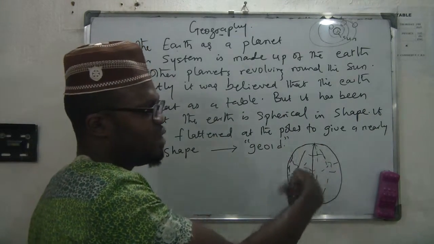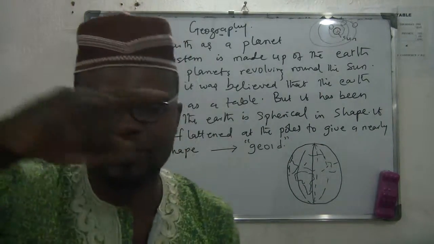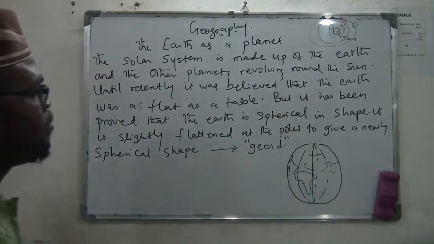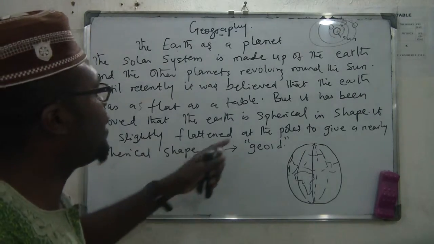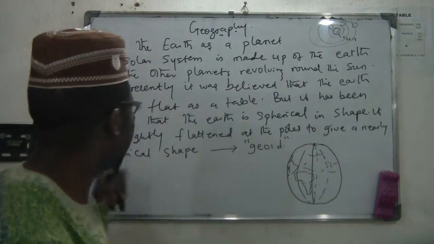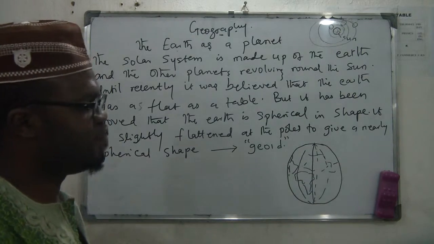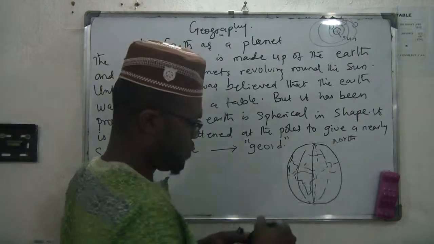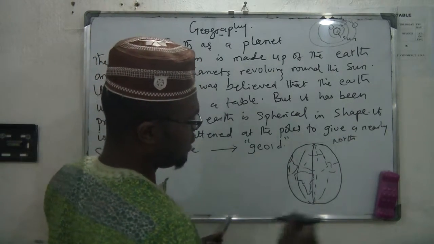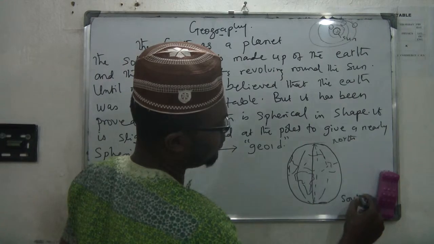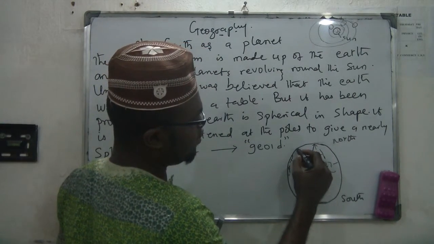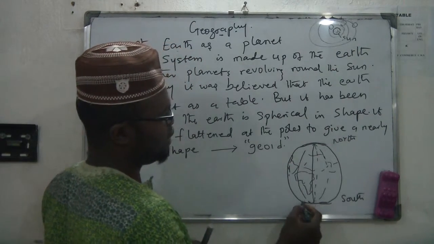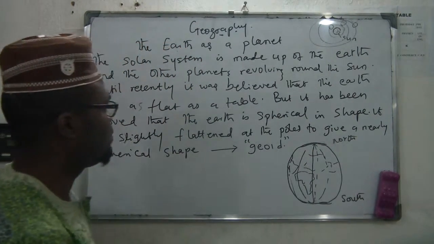This is the shape of the Earth. The Earth is actually spherical. It is not flat. It is spherical. It has been proved beyond reasonable doubt that the Earth is spherical in shape. It is slightly flattened at the poles. This is the North Pole, and this is the South Pole. The Earth is a little bit flat here. It's flattened at the poles.